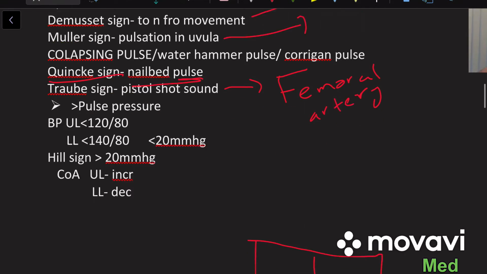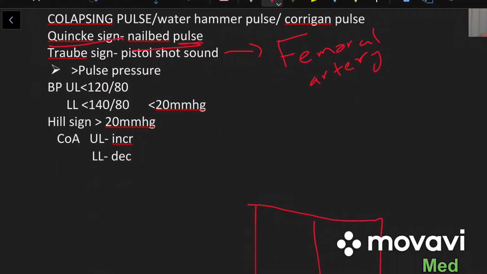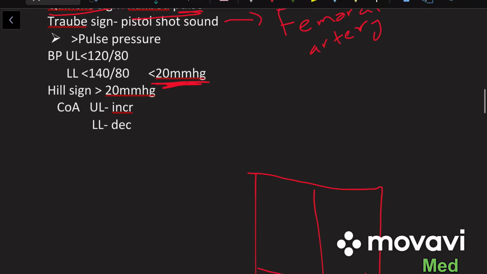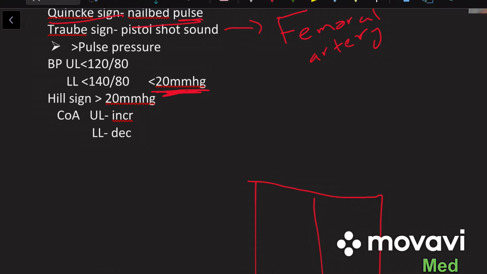Now another concept I want to talk about is the pulse pressure. In normal people, the pulse pressure in the upper and lower limb differs by up to 20 mmHg. Simply due to gravity, the pressure in the lower limb will be increased. However, this does not exceed 20 millimeters of mercury. If the difference in pulse pressure between the upper and lower limb is more than 20 millimeters of mercury, we call it Hill's sign. This can be seen in aortic regurgitation as well.